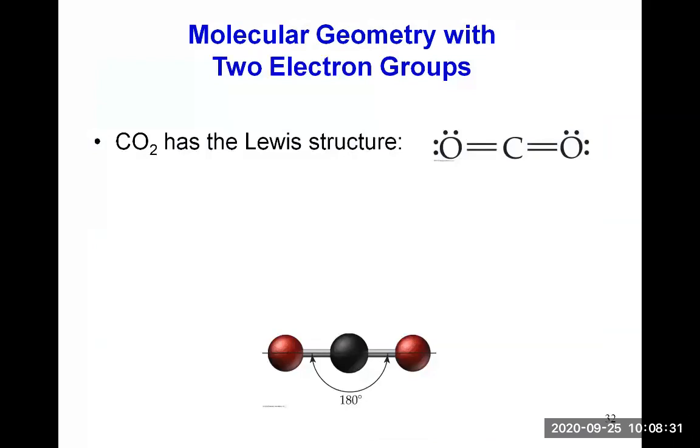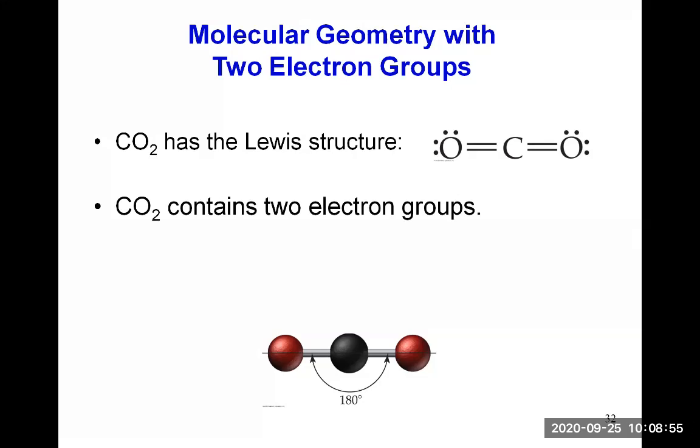What is the molecular geometry when the central atom has 2 electron groups? Example, CO2 has this Lewis structure where carbon has 2 double bonds. If you look at carbon, the central atom, it's surrounded by 2 electron groups. Each double bond is 1 electron group.